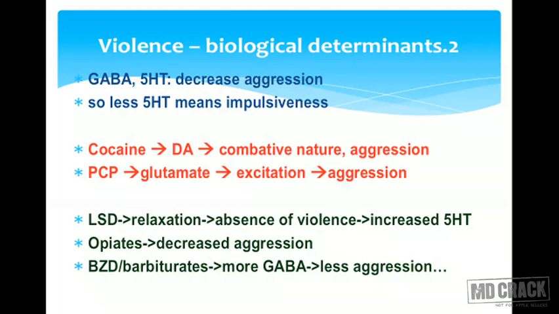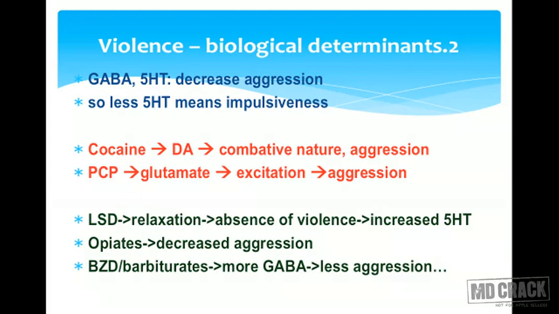Cocaine is a substance which is related to dopamine. It inhibits the reuptake of the amines, and this is why there may be a combative nature and aggression due to cocaine use. Use of PCP, phencyclidine, increases glutamate and this leads to excitation and might also lead to aggression. Whereas the substance LSD, which is a psychedelic agent, produces relaxation and this leads to absence of violence. It increases the 5-hydroxytryptamine. So please remember about LSD. LSD is not likely to lead to violence.